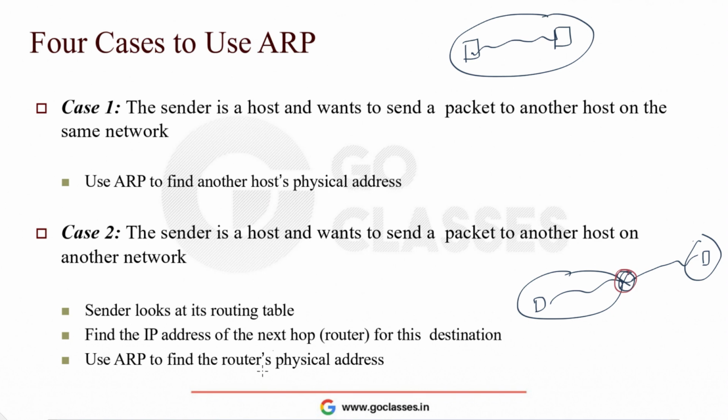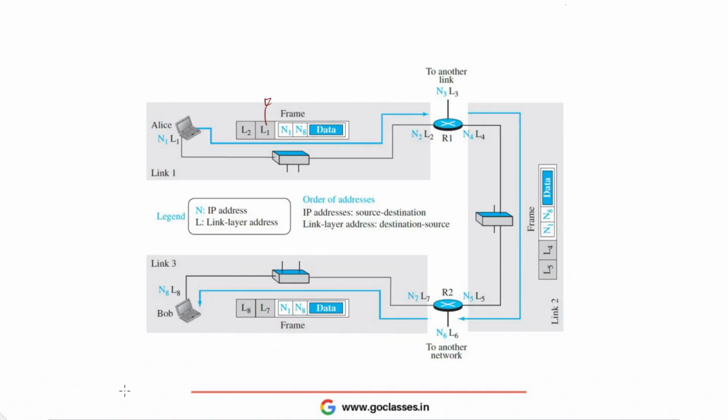So what are the steps? It first looks at its own routing table to find the IP address of this router, because it doesn't know it. It only knows the IP address of this host. See here, Alice knows two things: the IP address of its own and the IP address of N8, which means the IP address of the final destination. But it doesn't know the IP address of this R1 itself. Now how will it find the IP address of R1? By looking at its own routing table. Once it gets the IP address of R1, then using ARP, it will get the physical address of R1.